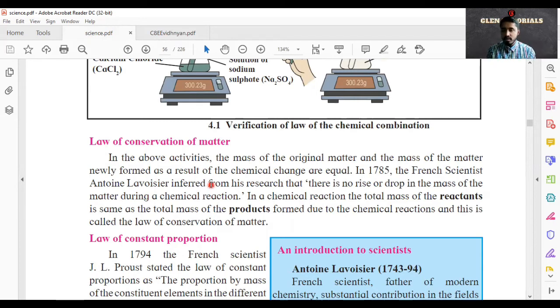This is the law of conservation of matter. I repeat, sugar plus water together is equal to the final product of the sugar water solution, right? So in a chemical reaction, the total mass of reactants is the same as the total mass of the products formed.